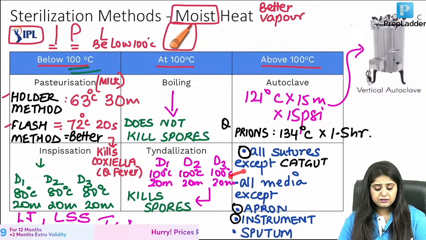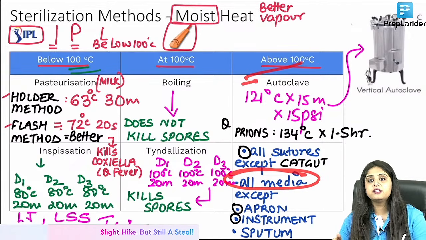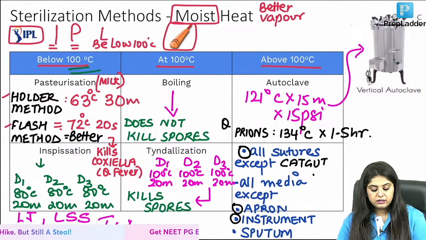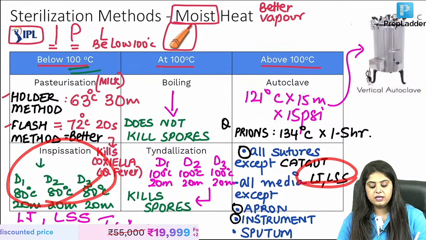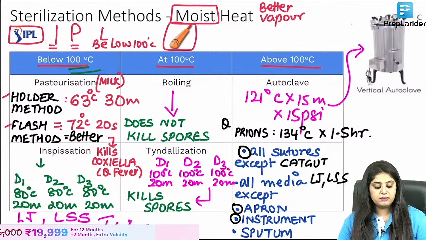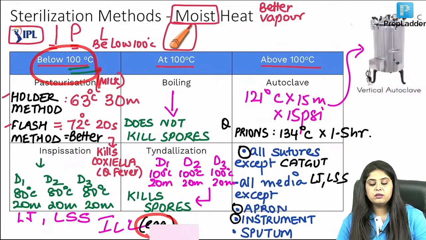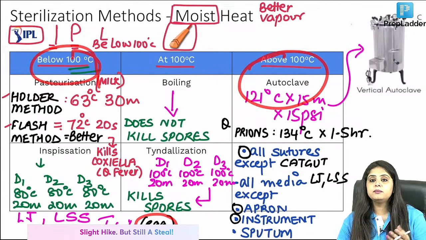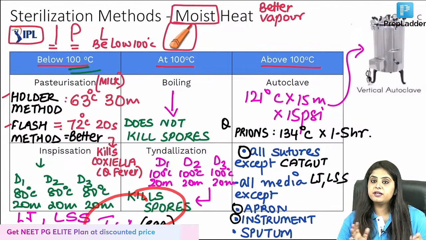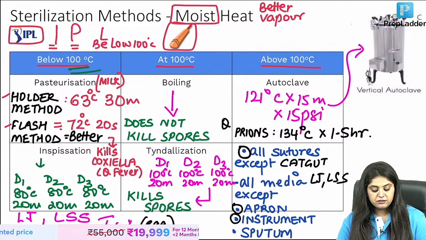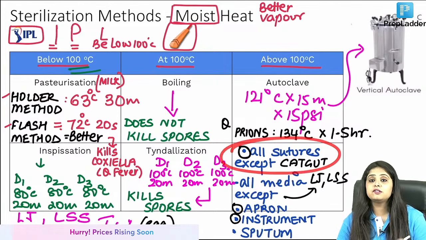Next, all culture media. In the microbiology lab, all culture media, blood agar, chocolate agar, etc., are cleaned by autoclave, except two. What are the two? LJ and LSS. Why are LJ and LSS kept at such a low temperature, below 100, while all others can go at 121? Because, ma'am, LJ and LSS contain egg. Anything containing egg, you will have to keep under 100. If you keep it at 121 degree, it will become fried egg, an omelette. So you can't keep egg-containing things at 121. You will have to keep it at a low temperature. Finally, please remember all media except LJ and LSS, and all sutures except catgut.